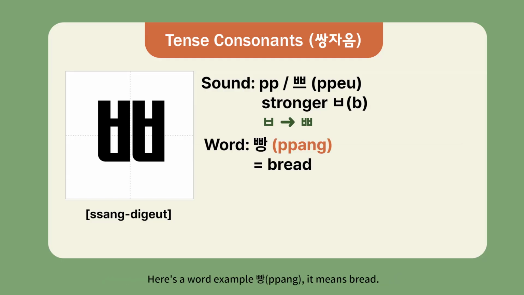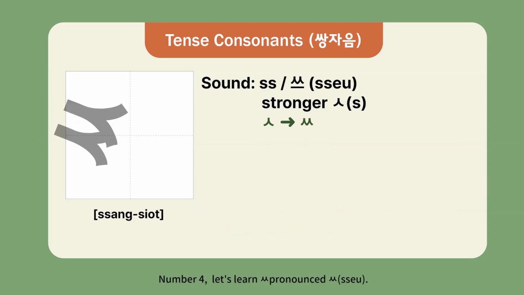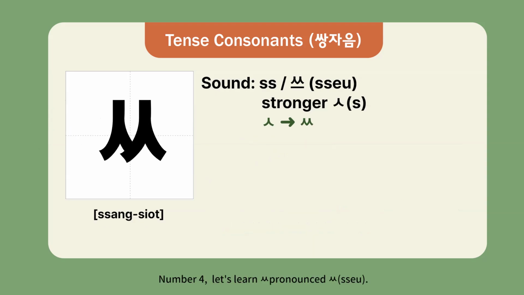Here's a word example: pong. It means bread. Repeat after me. 빵. Example with the vowel a. This forms pa, pronounced pa. 빠.